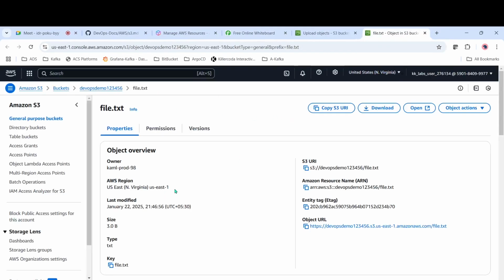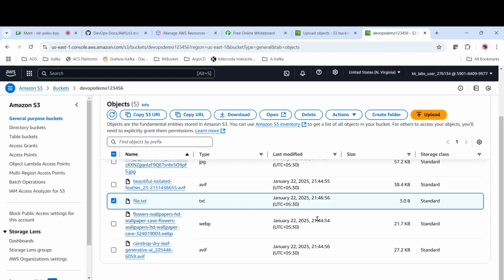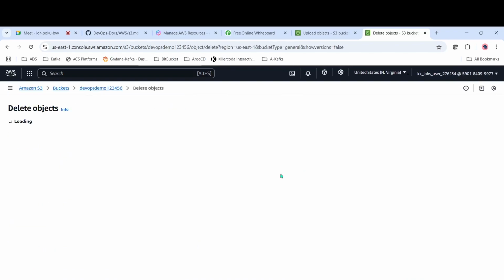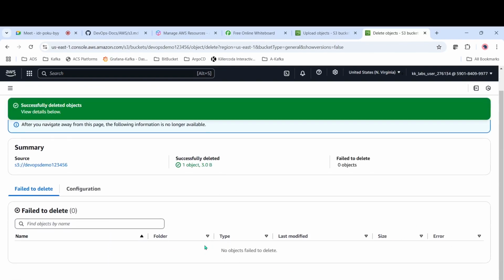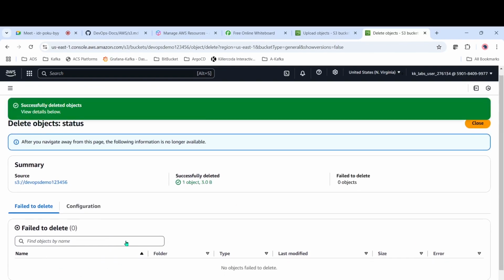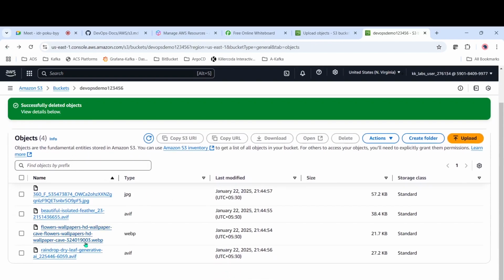Now let me try to delete that file. I will come here, select this file, and then delete. We have to type in permanently delete, and only then will we be able to delete that file. Delete object. So the object is deleted. Now if we come back, we don't have that file.